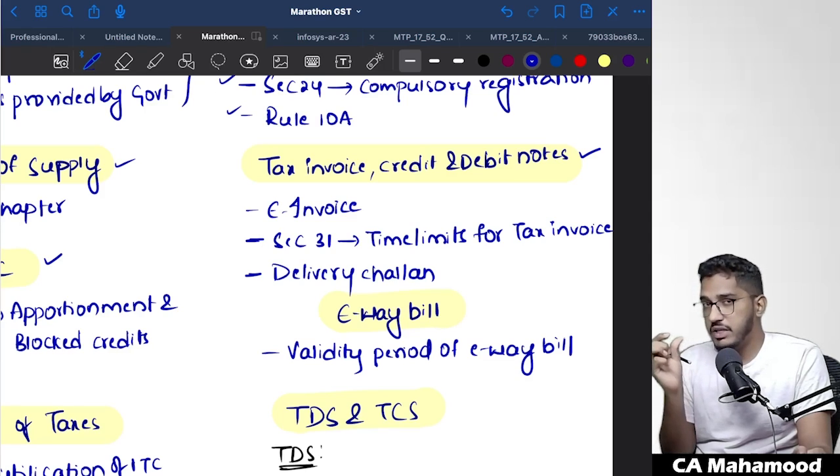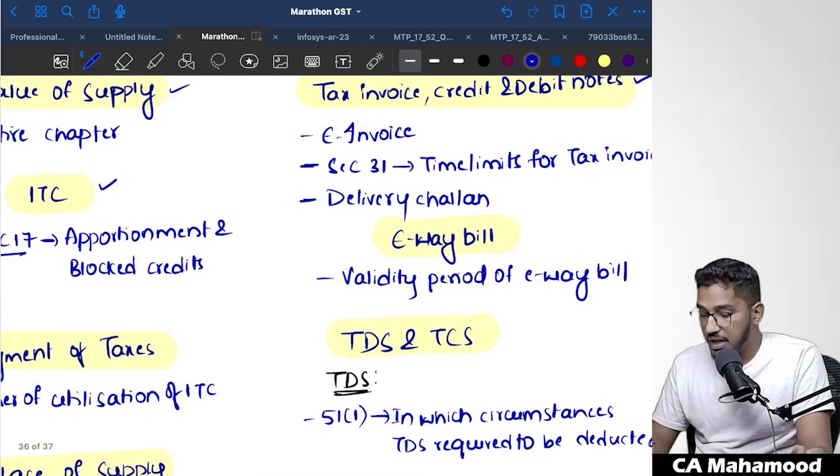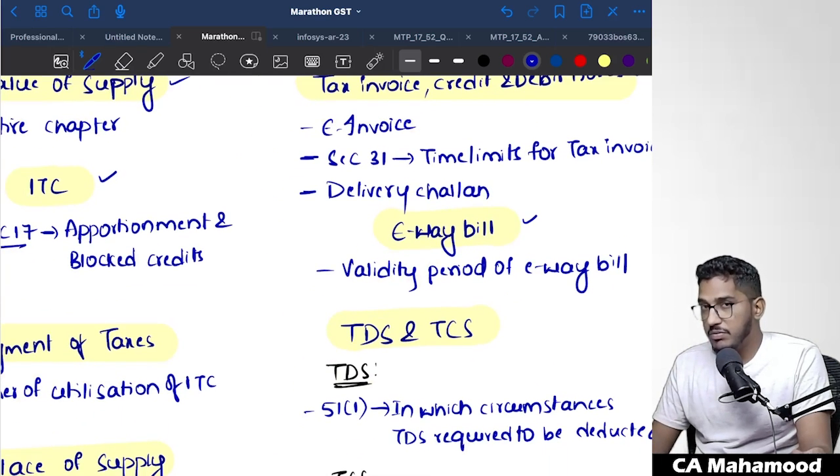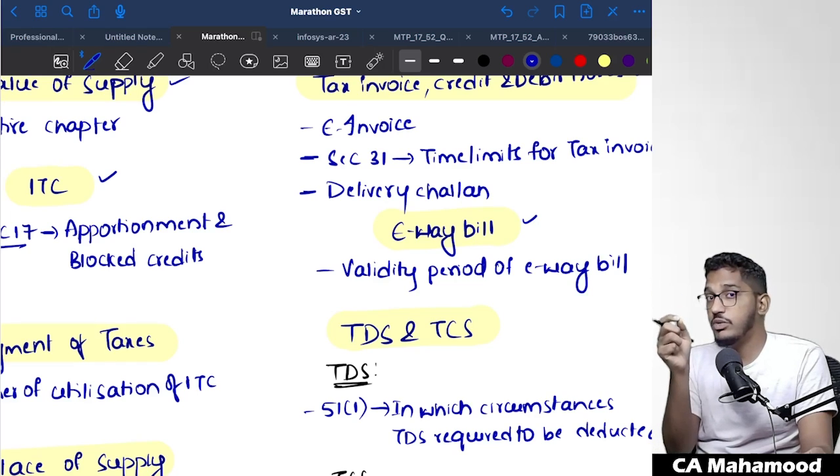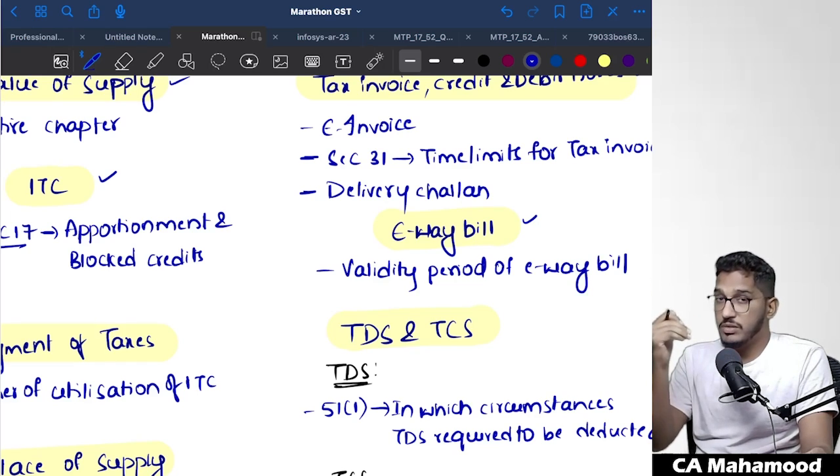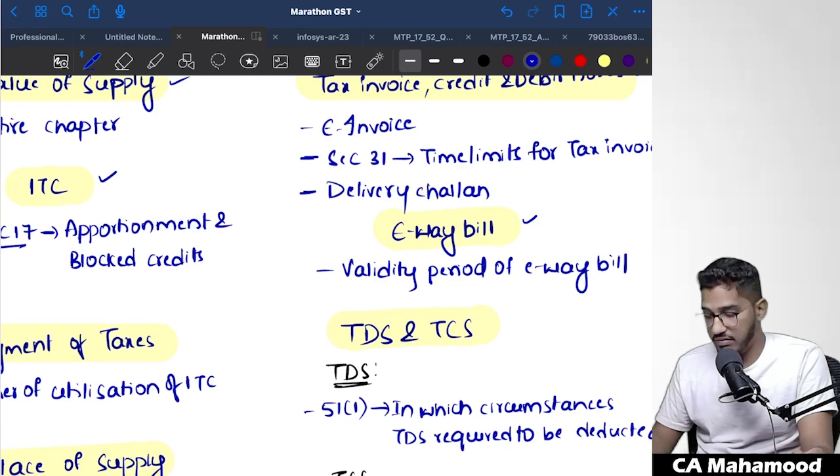Then the concept of delivery challan. There is one small concept called delivery challan, that also you have to cover. Then coming to the e-way bill, the chapter is actually very small. From that chapter also, the most important content is the validity of the e-way bill. How long will the e-way bill remain valid? They give one criterion: for every 200 kilometers, one day. If an extra 200 kilometers is added, one more day is added. That validity of the e-way bill is going to be very, very important.